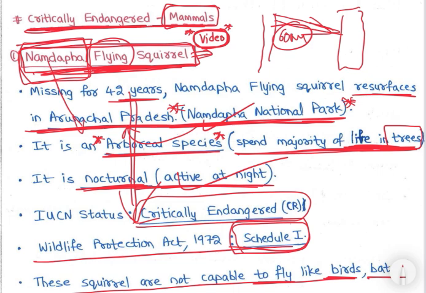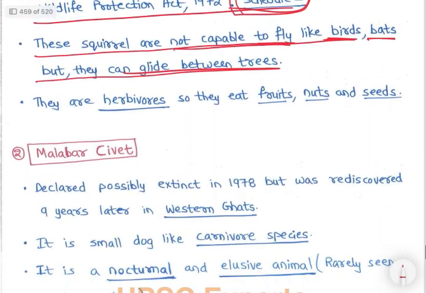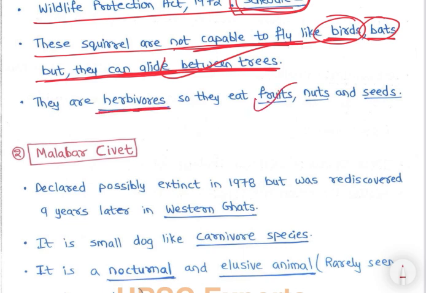So you have watched the video. So the Namdapha flying squirrel, they cannot fly, they glide, right? एक पेड़ से दूसरे पेड़ में they mostly live on trees, right? जैसे इधर है, ठीक है, सीधा ग्लाइड करेंगे, देन इधर है कोई और पेड़ पे ग्लाइड करेंगे, देन इस पेड़ में चढ़ेंगे, राइट? क्लाइंब करेंगे. स्क्विरल, आफ्टर ऑल इट इज ए स्क्विरल, राइट? देन दे अगेन ग्लाइड, राइट? They cannot fly, they are not capable to fly like birds and bats, but they can glide between trees, and they are herbivores, so they eat fruits, nuts, and seeds, right?